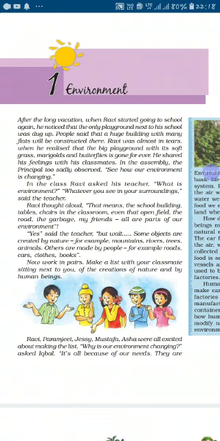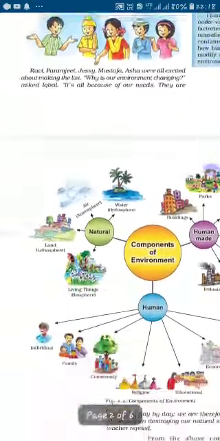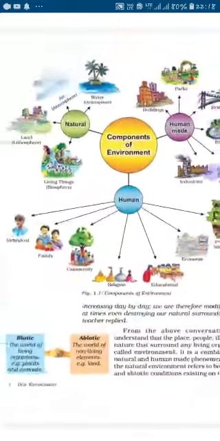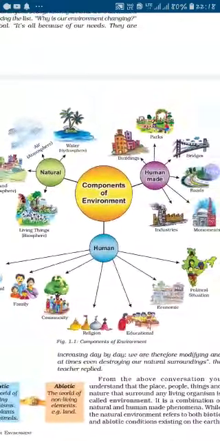Listen carefully, children. In environment, some things are man-made and some are created by nature. Are you clear, children? Now a small activity for you. List out the things created by humans and things created by nature. Next page. Components of environment. That is the natural, human-made and human. Now we go to see one by one.